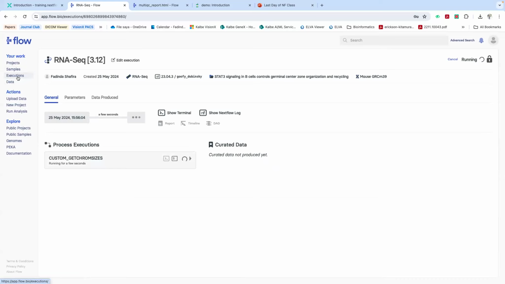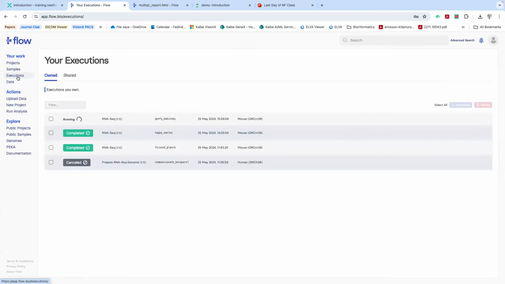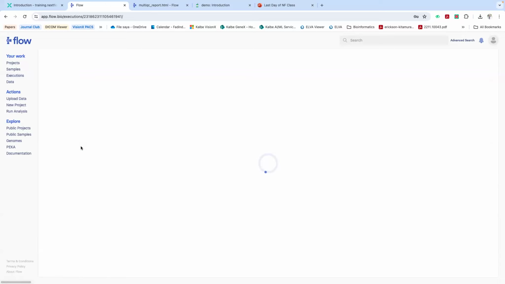If I click on this, then we can see all the jobs that already completed or maybe canceled, and the jobs that are running right now. Okay, I will select one of the completed pipelines, because running the pipeline takes about 1 hour, so it will take a lot of time. And I will show you the already succeeded pipeline. Okay, just for a second.